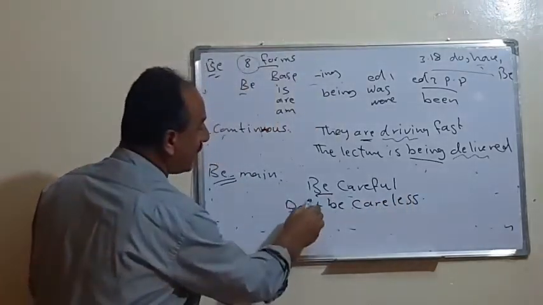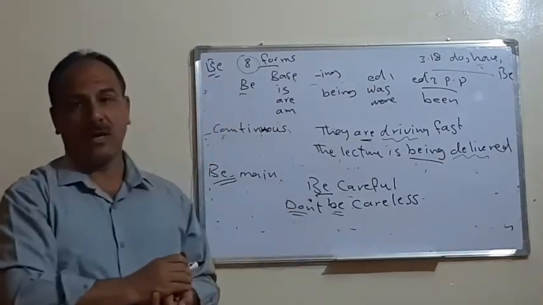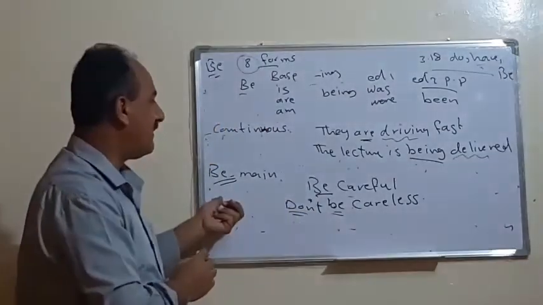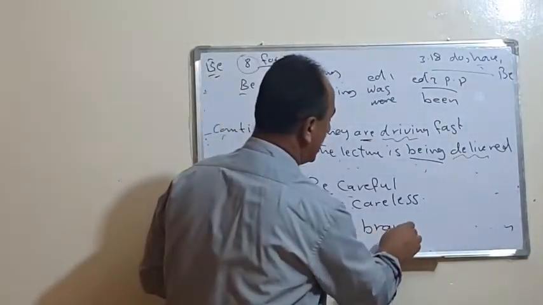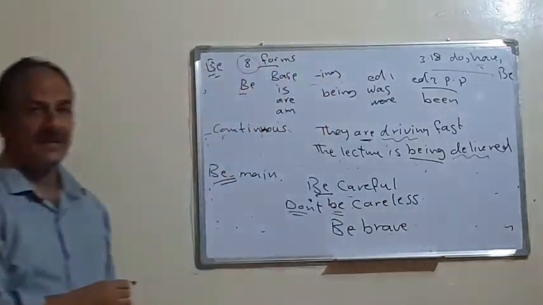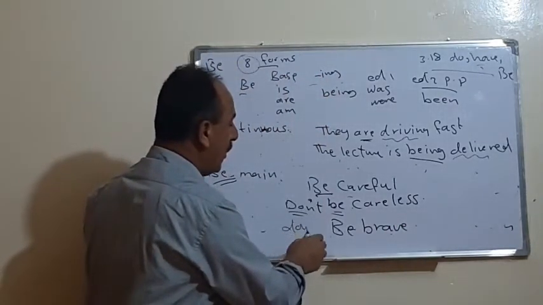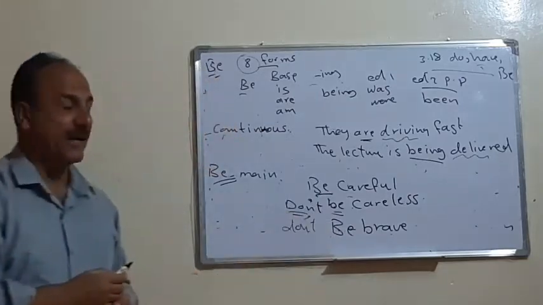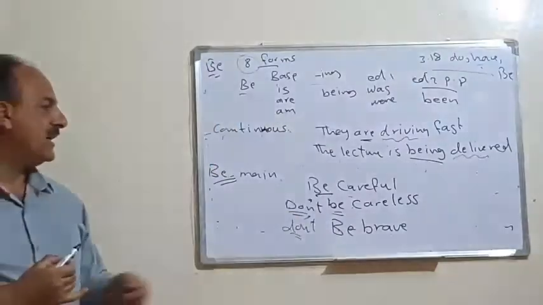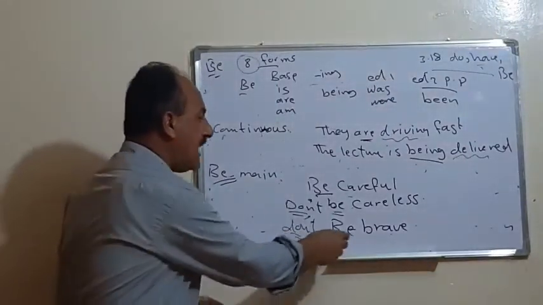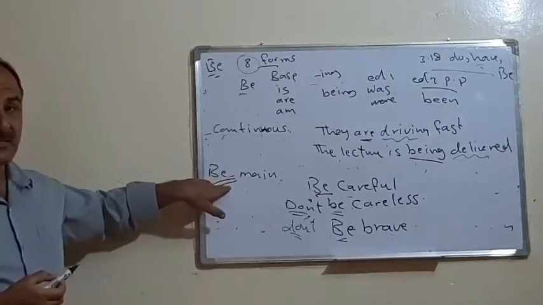So this is don't for negation as auxiliary, and be as a main verb. Or to say be brave. In case of negation, we say don't be brave. So this is don't, the do for the negation, and be as a main verb. But this case is very limited.